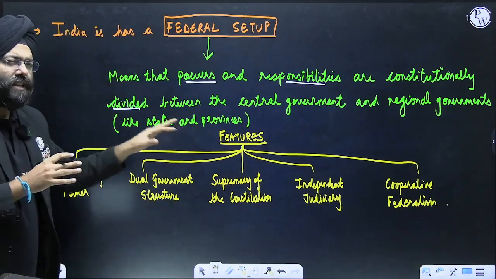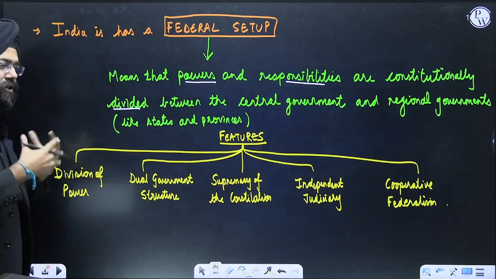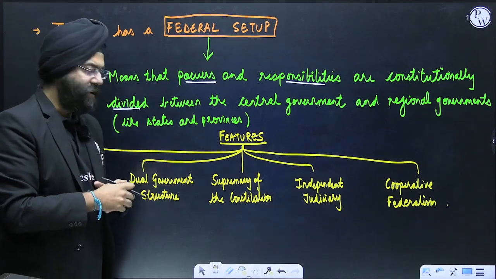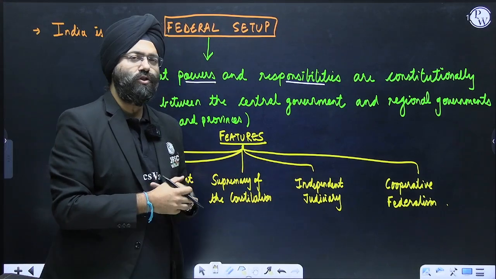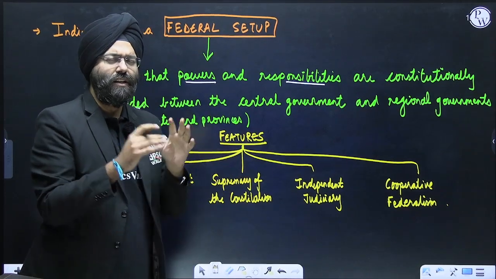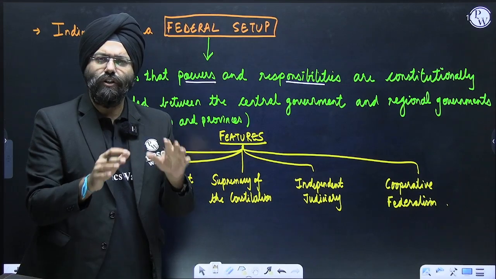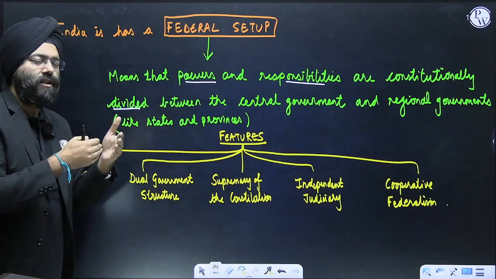Now, what are the features of a federal polity when we read? First, division of power that we have seen, dual structure of government, we have supremacy of the constitution, we have an independent judiciary, and we have the concept of cooperative federalism. Now, these are certain basics that you read about the federal setup or the Indian polity, you generally know. Now, why did we do this? Because we are studying center-state relationship.